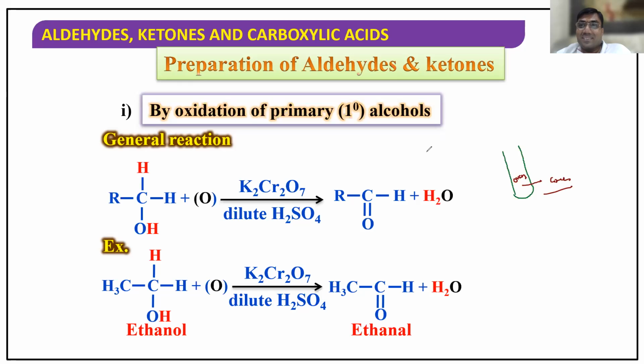So this is called the dichromate test, because in the oxidation process it gets reduced to Cr+3. This is green and this is orange, so orange to green decolorization takes place. The color change shows the test. Very interesting: the dichromate test cannot be given by tertiary alcohols because they cannot be oxidized. That is how you can differentiate tertiary alcohols from primary and secondary.